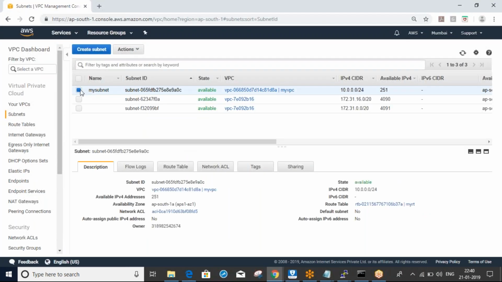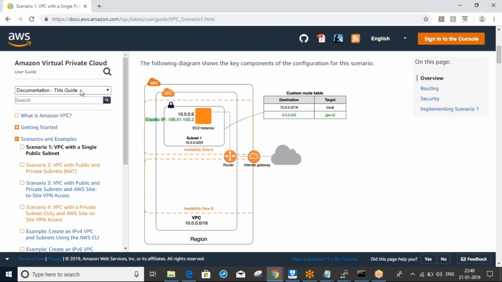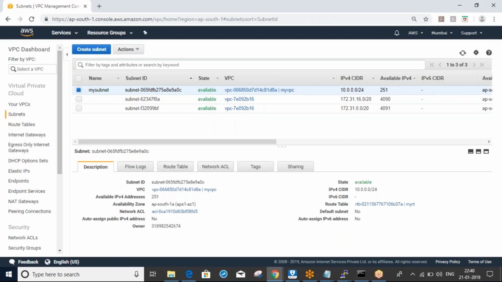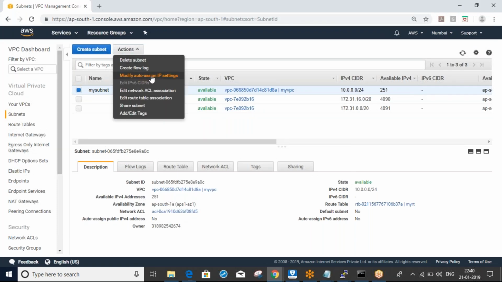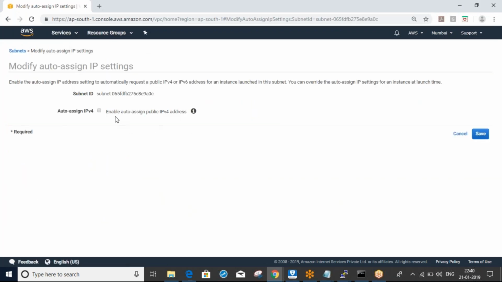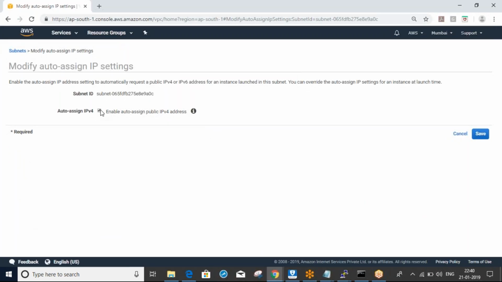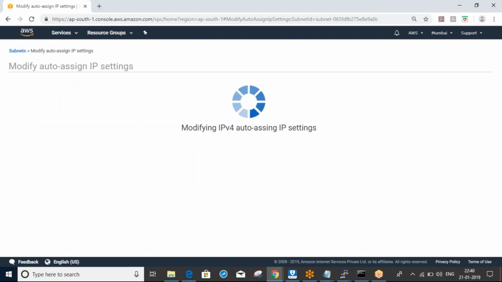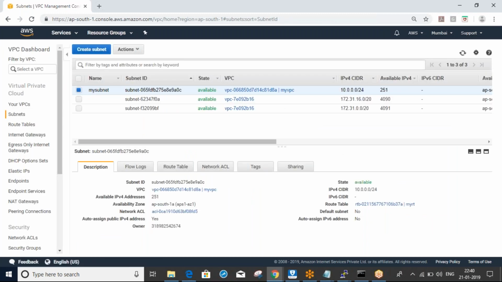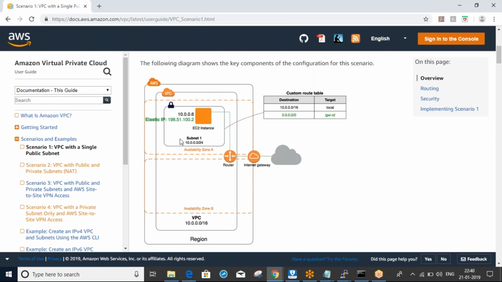Select your subnet so that instances in the public subnet automatically get a public IP. Go to subnet, modify auto-assign IP settings. By default it is disabled, so we have to enable that. Enable, save it. Now my servers will automatically get a public IP.